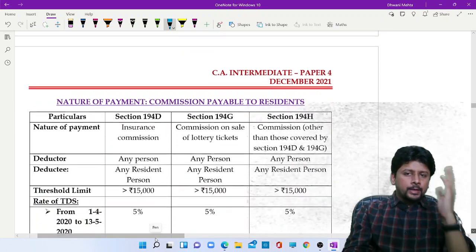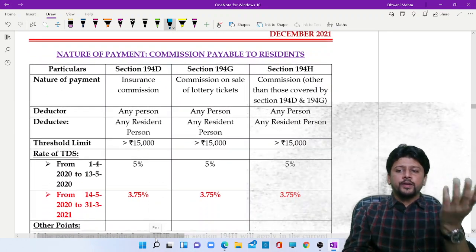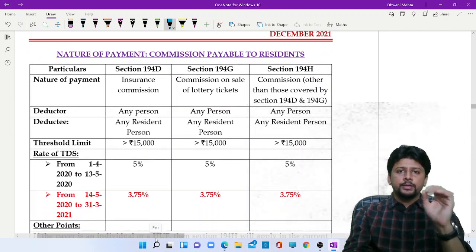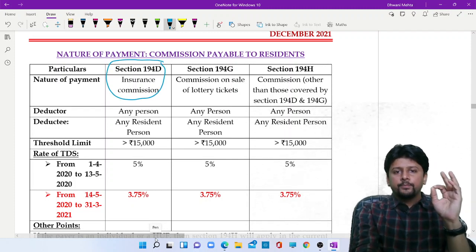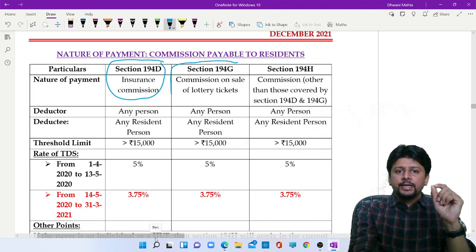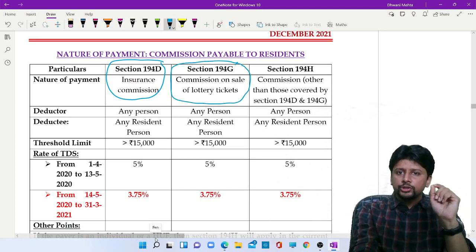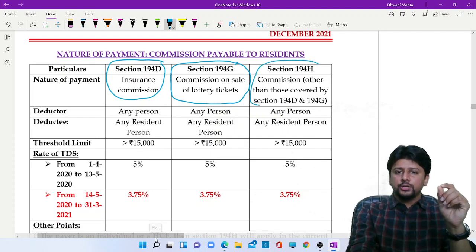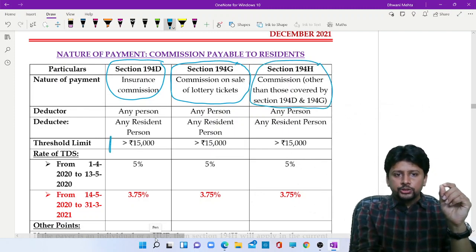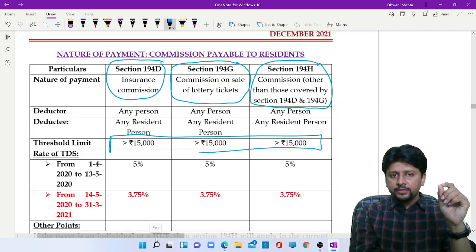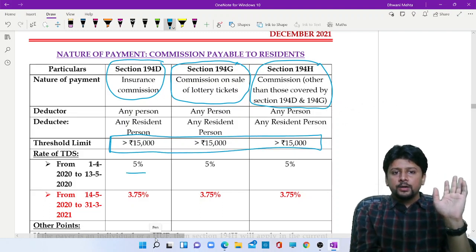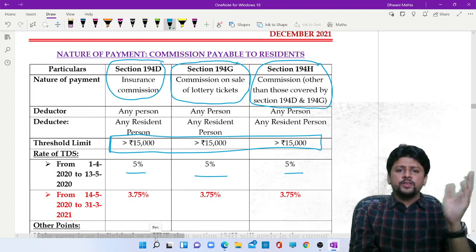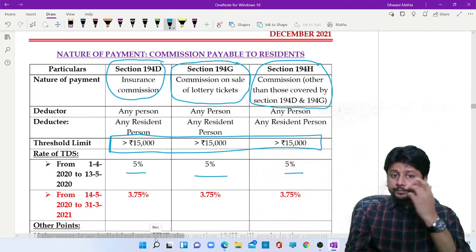Another section, as such way too easy, it's because of an amendment that we'll have to spend about 2 minutes on it. Commission. Insurance commission, 194D. If you sell lottery tickets, then you will get commission on the lottery tickets that you sold, 194G, and any other commission, 194H. Threshold limit everywhere is the same, greater than 15,000. Only then TDS will apply. Rate 5%. COVID relief is available, 1/4 reduction.